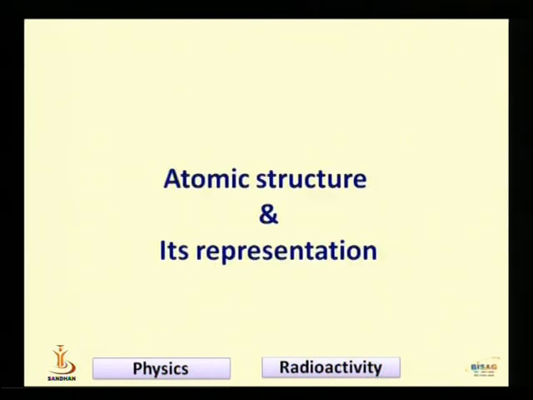So this is the definition of isotopes: atoms of the same element which vary in neutron number are called isotopes. Now I will discuss atomic structure and its representation, how atoms can be represented in a chemical formula by using the atomic number as well as the mass number.